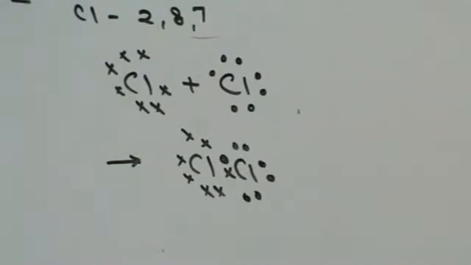Now, what we understand from this discussion is that every atom wants to have its electronic configuration similar to the inert gas element electronic configuration. That means every atom wants to have 8 electrons in its outermost orbit or valency orbit, and this rule is called the octet rule. So what does the octet rule state? The octet rule states that in the formation of chemical bonds, atoms lose, gain or share electrons, so that the outermost orbit of the atom has 8 electrons in it, which is similar to the inert gas configuration.